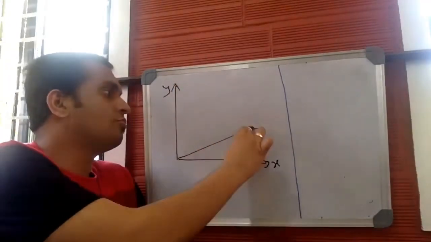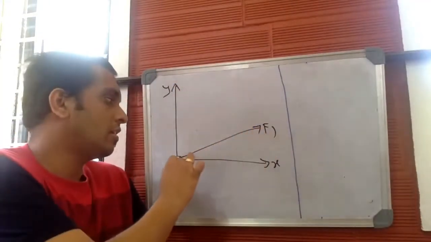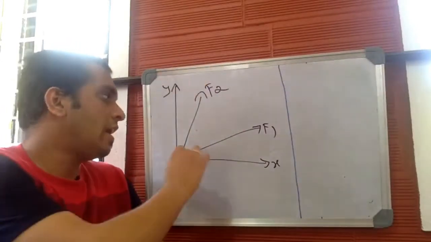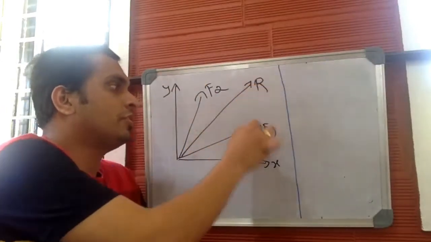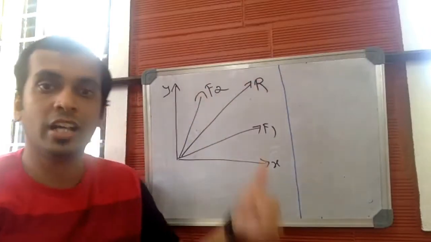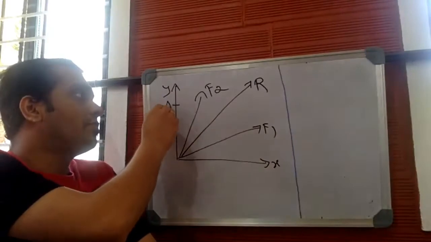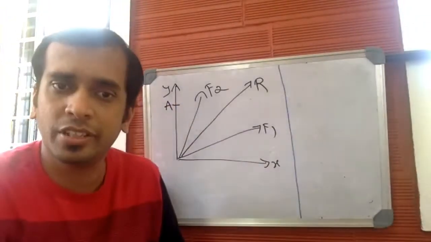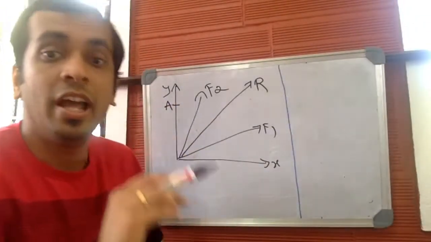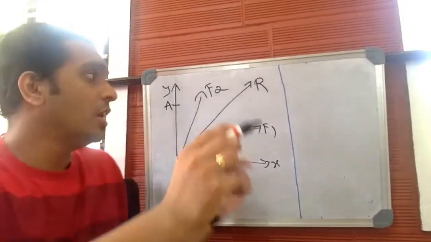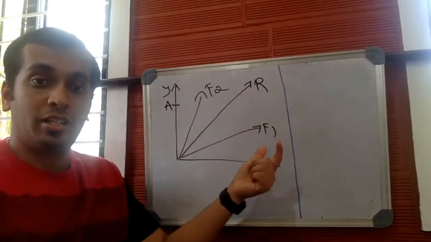Let me consider two forces, say force F1 and force F2. And let R be the resultant of these two forces, force F1 and F2. Let me consider a random point A. Now, according to Varignon's principle or Varignon's theorem of moments, moment produced by force F1